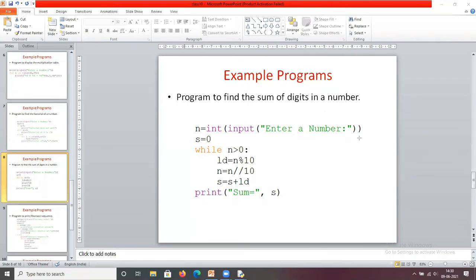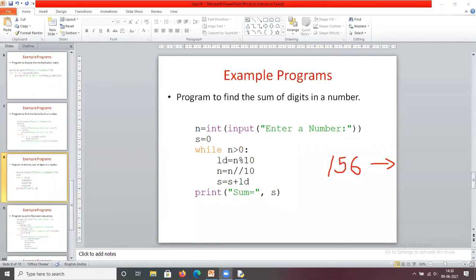If I read 1, 5, 6, what is the sum of these digits? Everyone please give the response in the chat box.